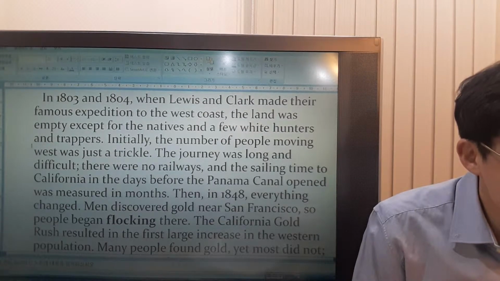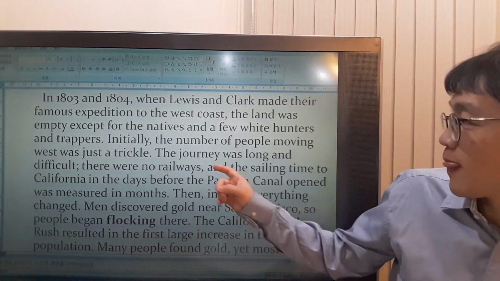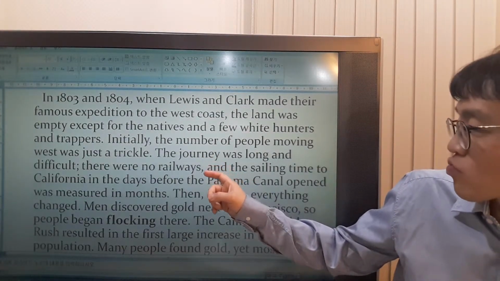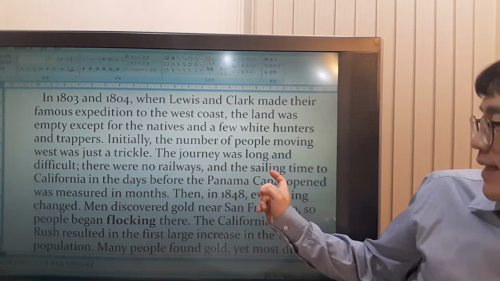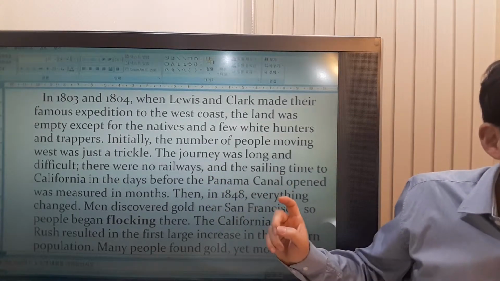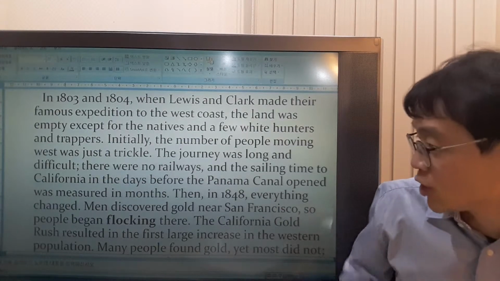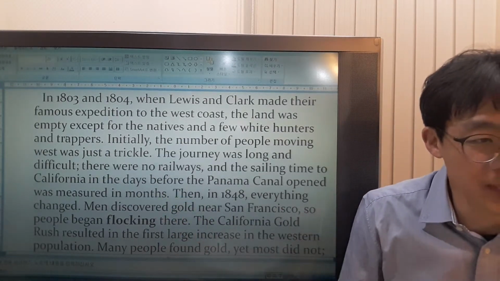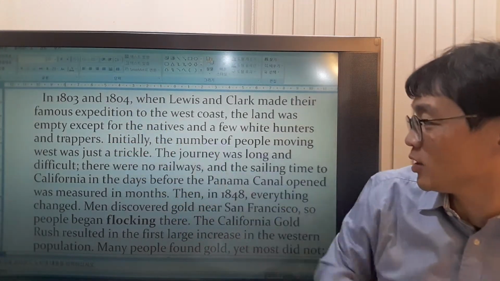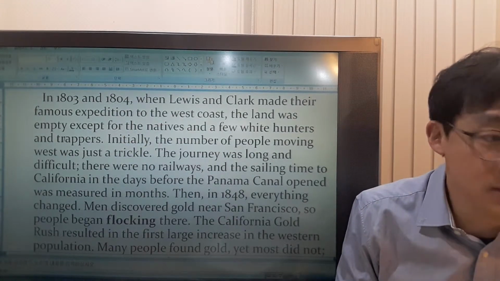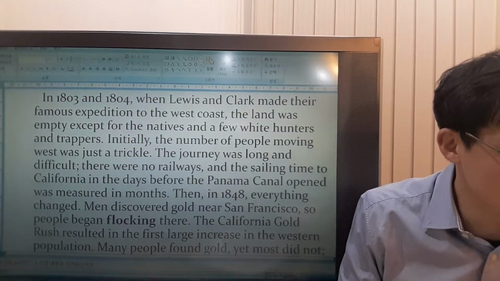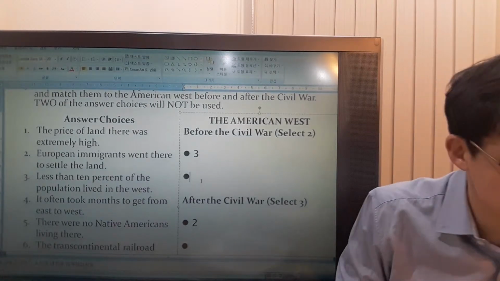Let's look. This was when? The sailing time to California was measured in months. It took months. That was 1803, 1804. Do you understand? So it's before the Civil War. So this goes to before. Number 4.